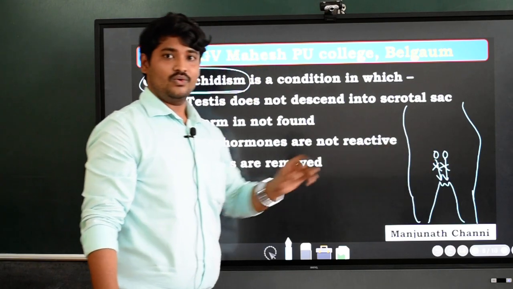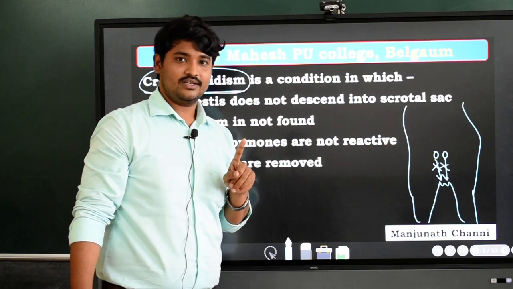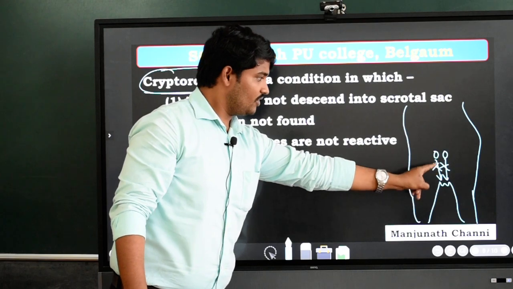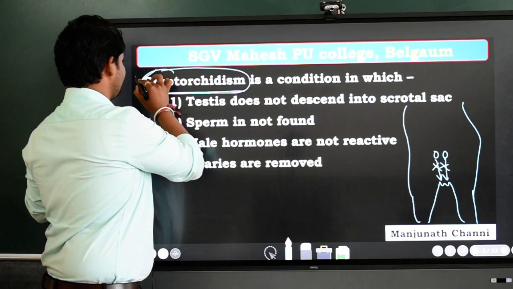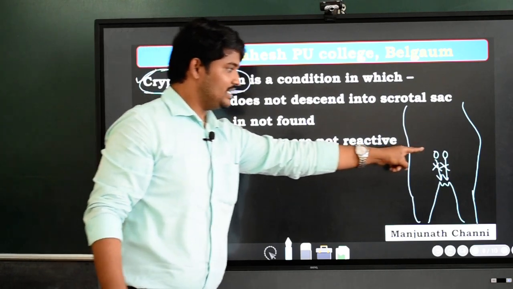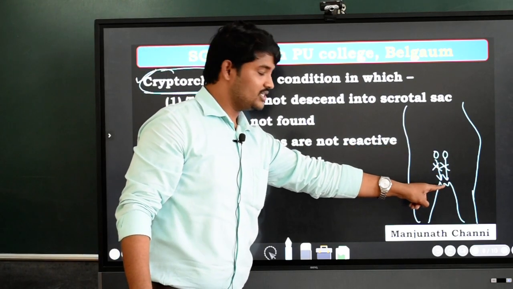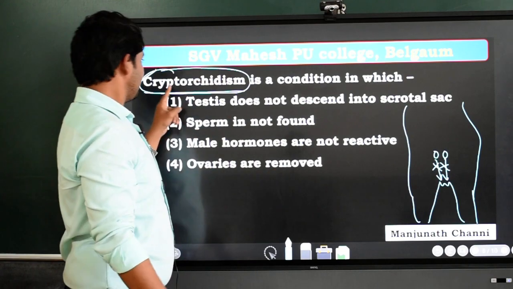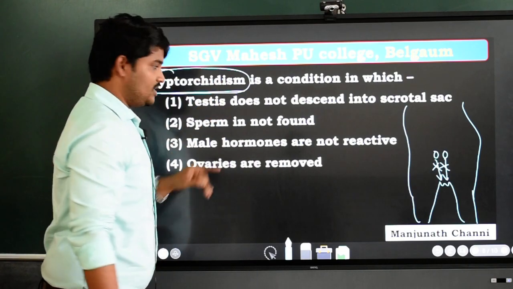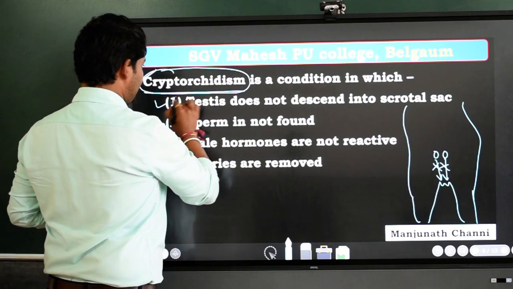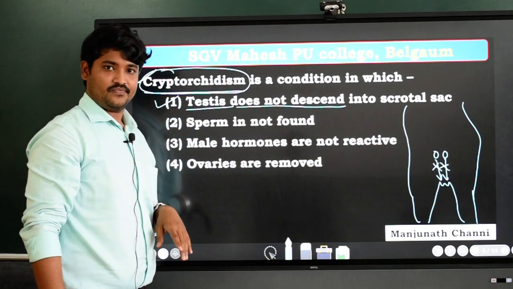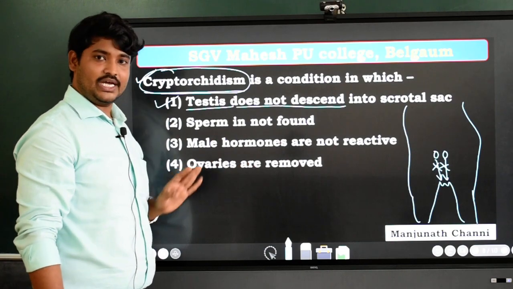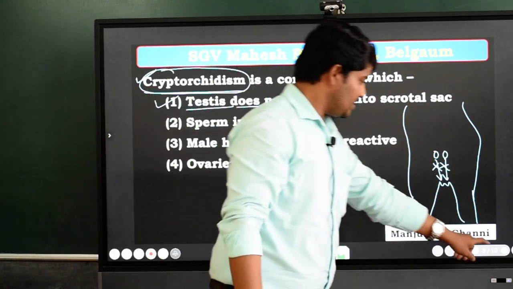This will lead to sterility in males, and the failure of descent of testes is called cryptorchidism. The failure of descending of the testes into the scrotal sac is called the cryptorchidism. Is that clear? So here the answer is option A, testes do not descend into the scrotal sac, and all others are not the answers. Let us go for the next one.